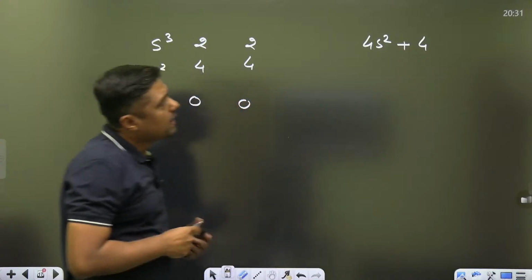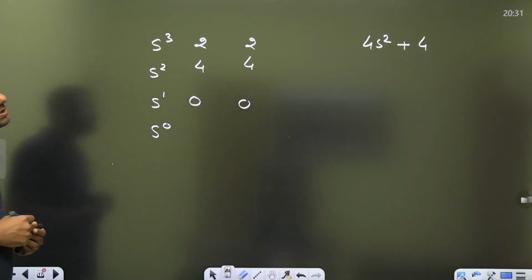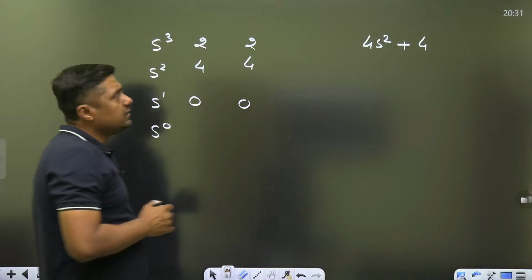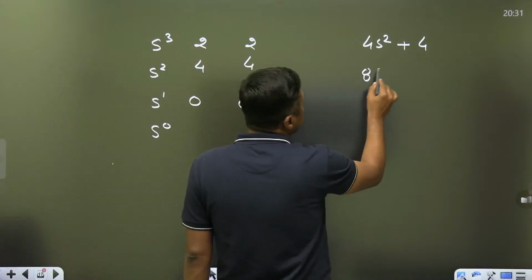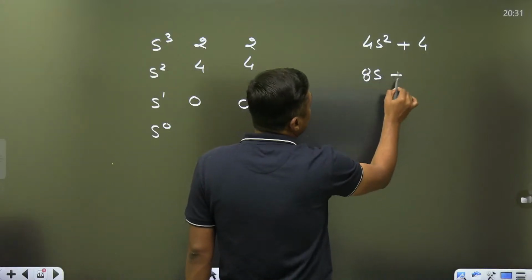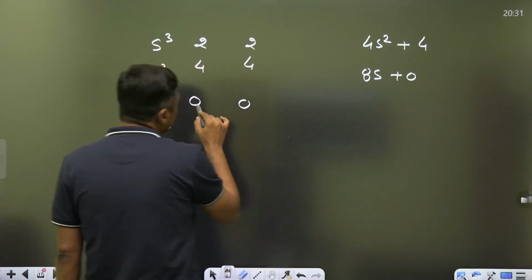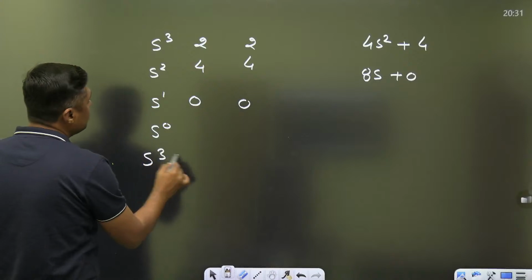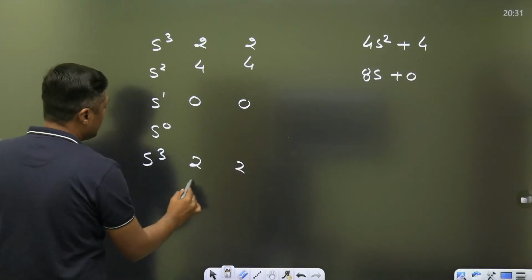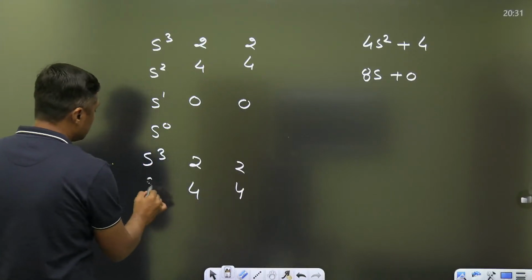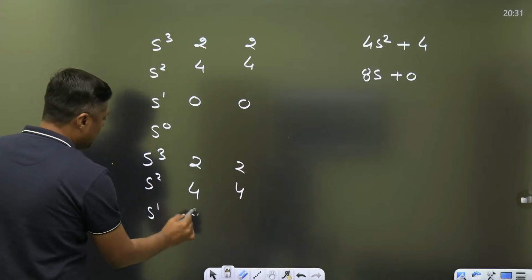Now you can differentiate it, you will get 8s plus 0. So what is the coefficient at this point? Because we are getting the 0, that becomes s cube 2, 2, s square 4, 4, then 8.